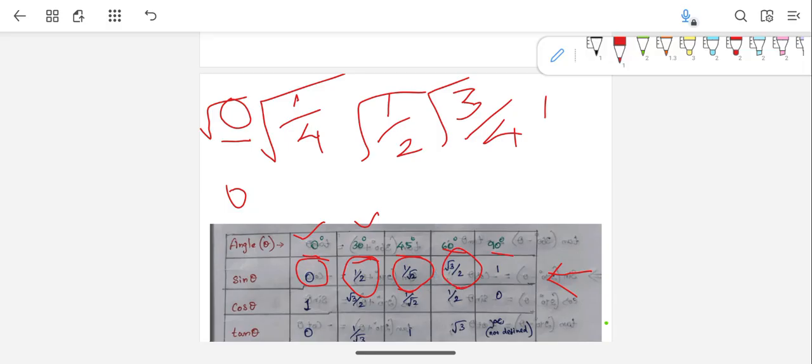So sine 60 degrees is nothing but root 3 by 2. And finally, sine 90 degrees. Here in fractions you finally get 1. The square root of 1 is nothing but 1. So that's why sine 90 is 1. Like this you can remember it very easily, guys.